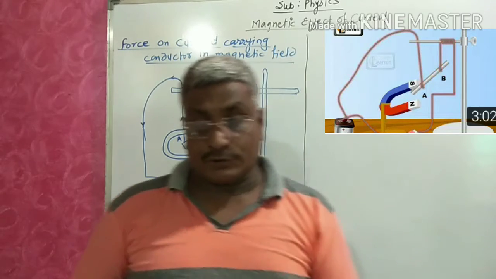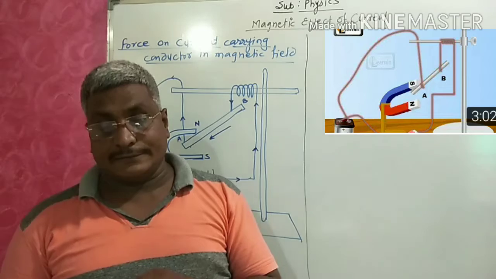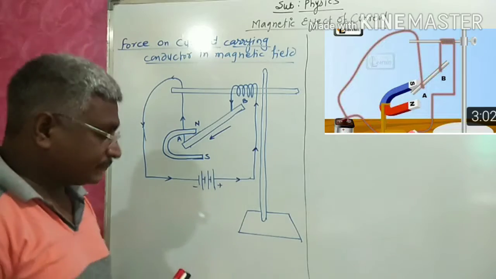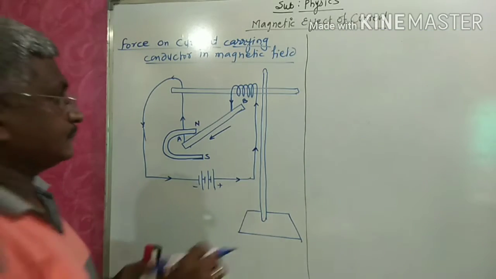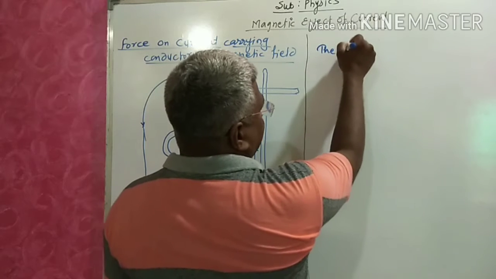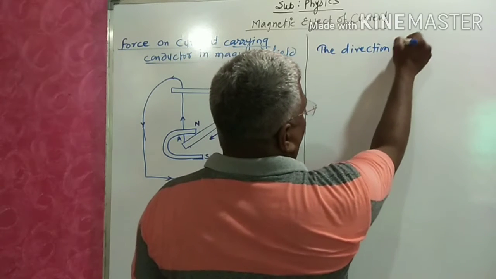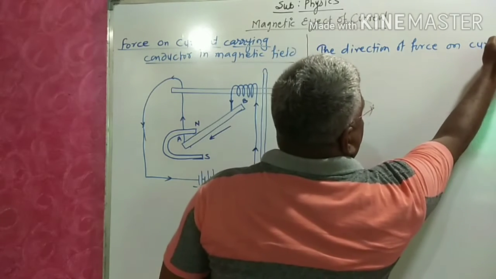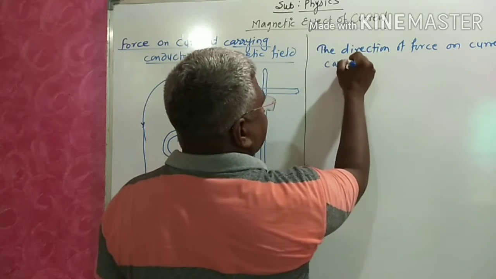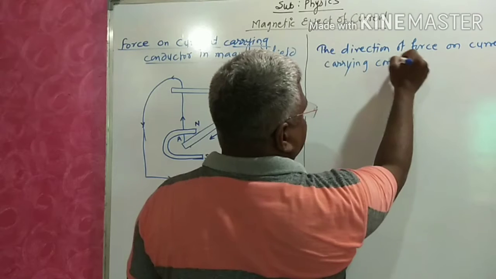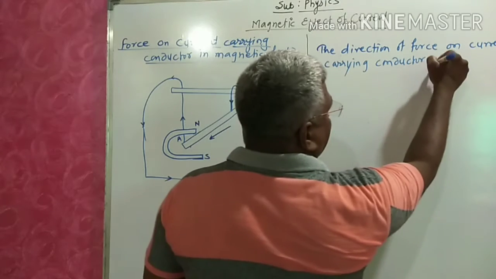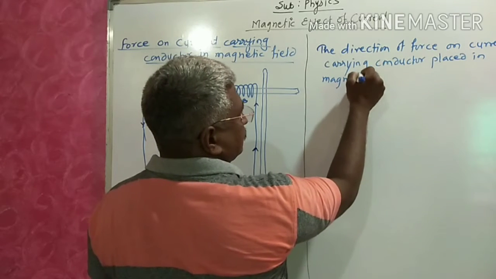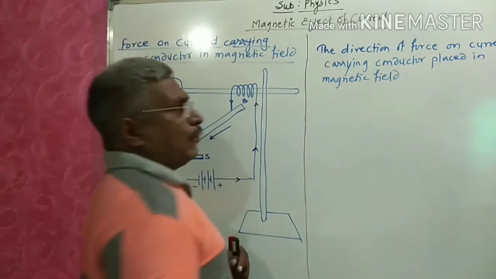The direction of force acting on a current carrying conductor placed in a magnetic field: how is this force applied?